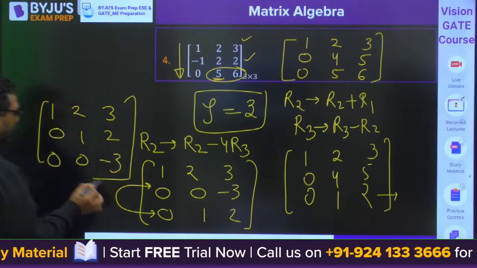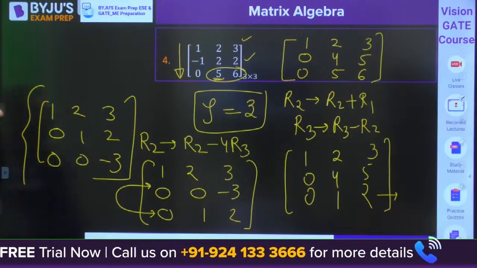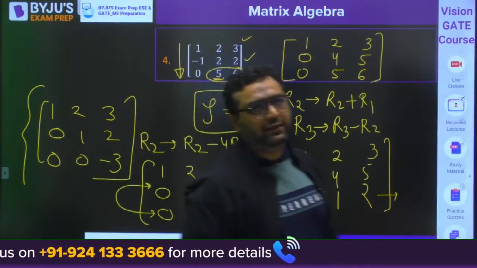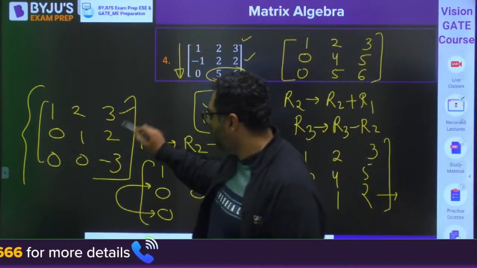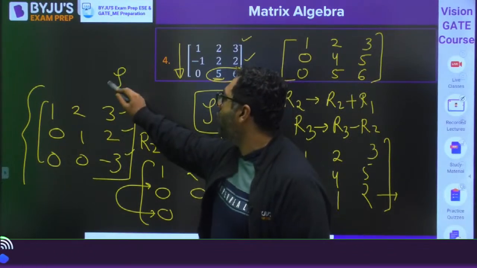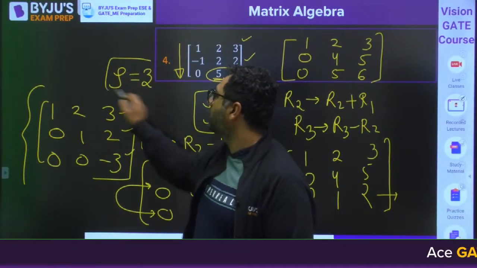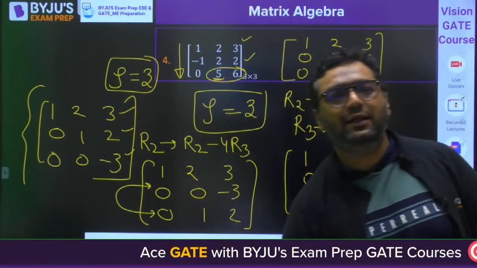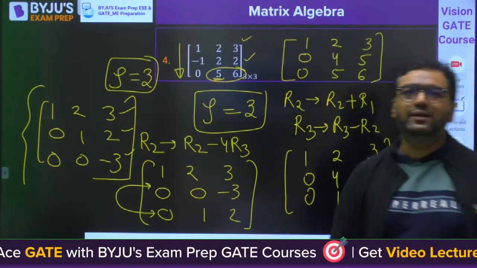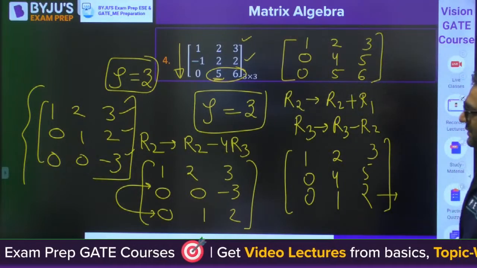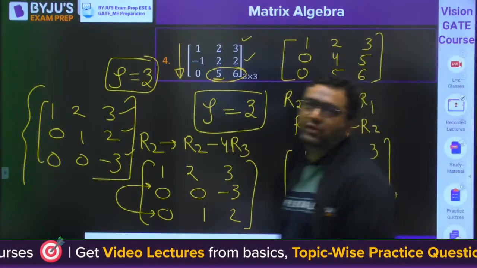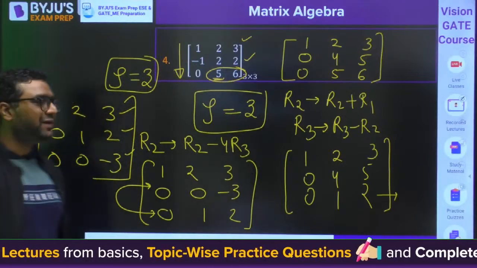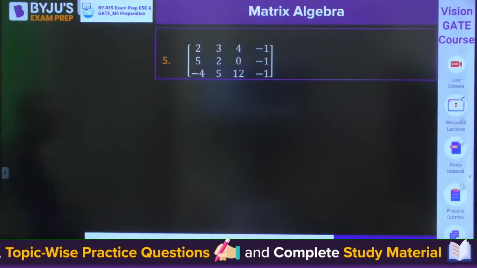So you can see still this is the row Euclidean form. The number of zeros is increasing, but the total number of non-zero rows is 3 only. So the rank of this matrix will be 3. Clear for everyone? Akash, Satyabrata, I feel you got it. So rank will be 3 for this case. That's why I have shown you all the operations that are possible.